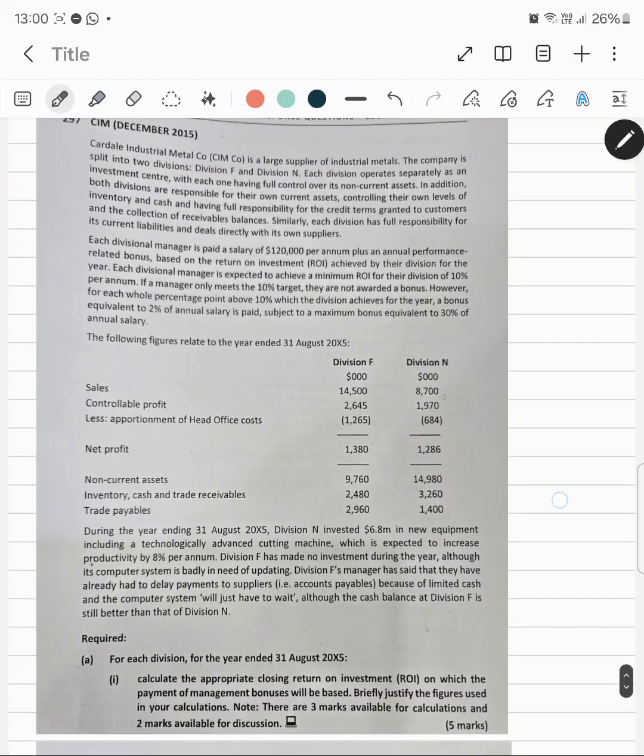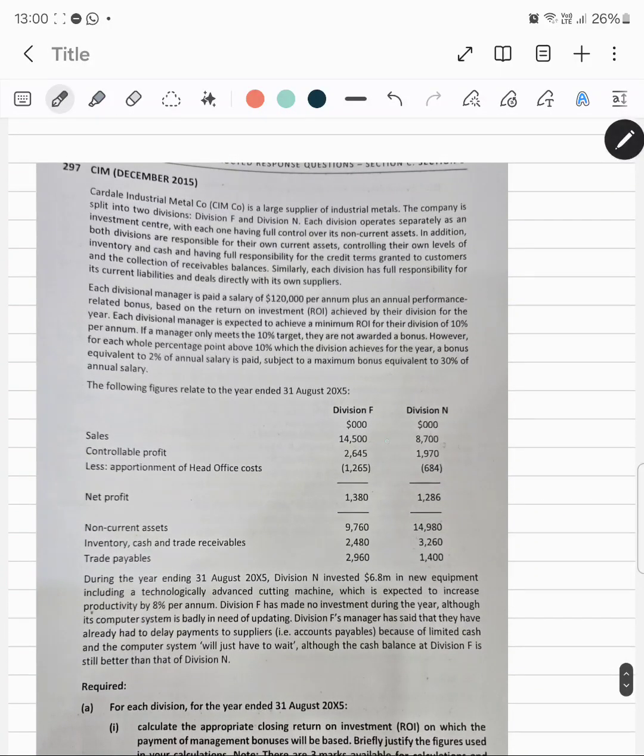It has already said that everything is controlled, right? Sales and everything. Now we have sales, and controllable profit is sales are controlled by the division, so the profit is also being controlled by them. So the controllable profit was